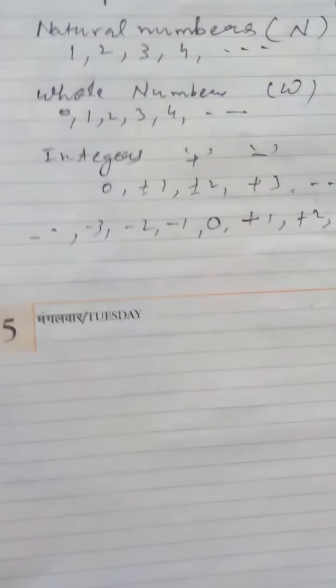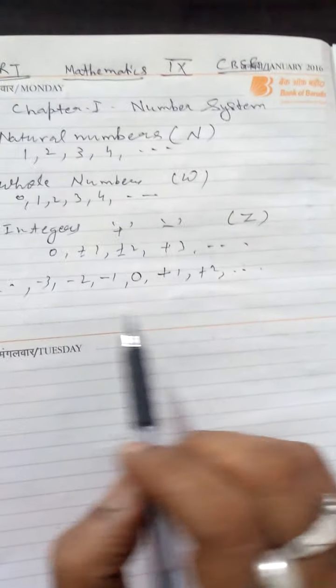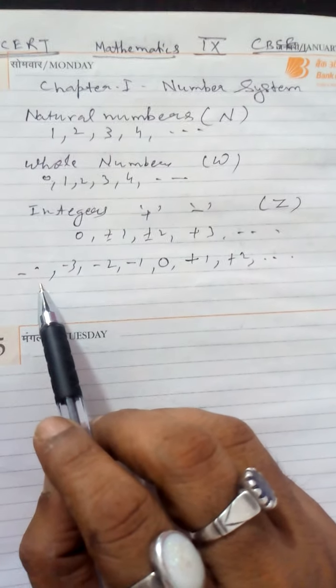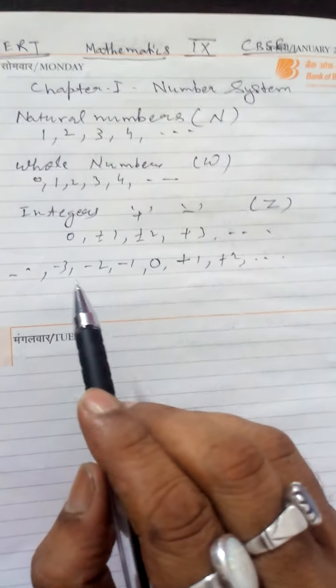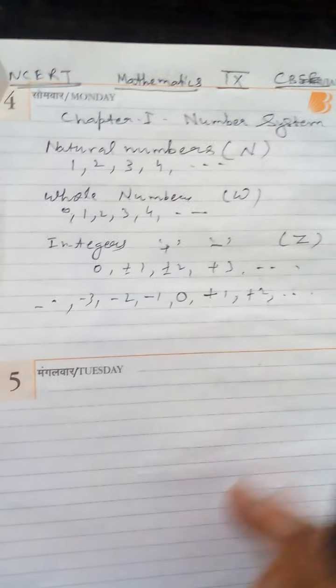Both sides, infinity is there. The dots on both sides indicate it will end with infinity.